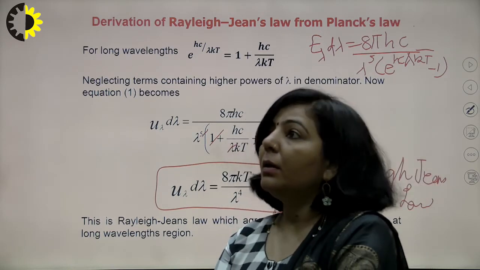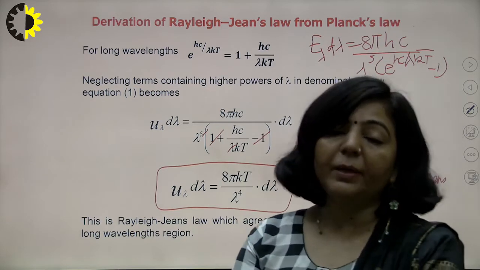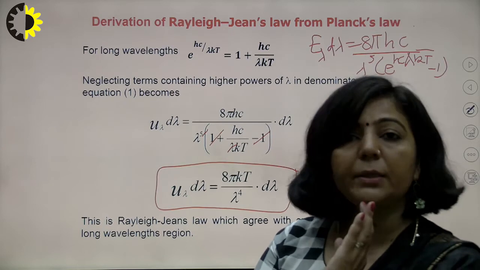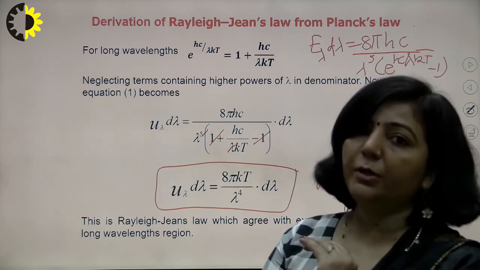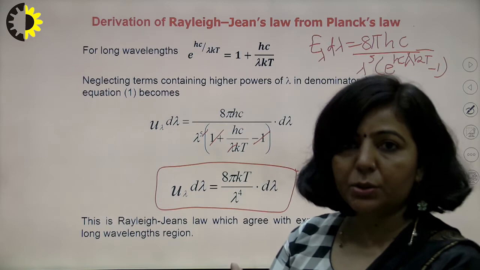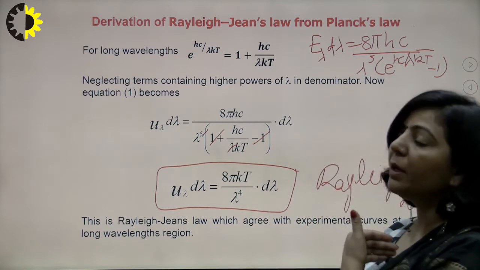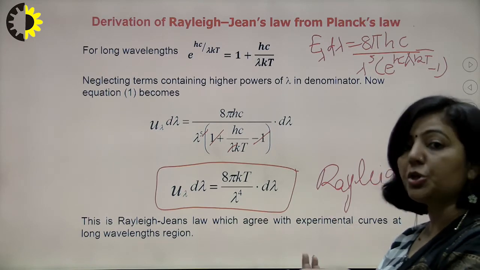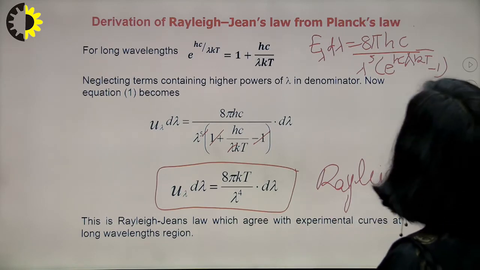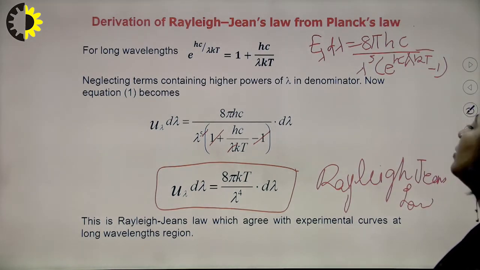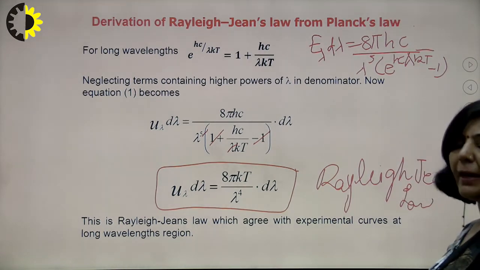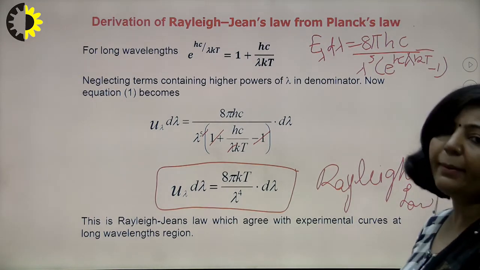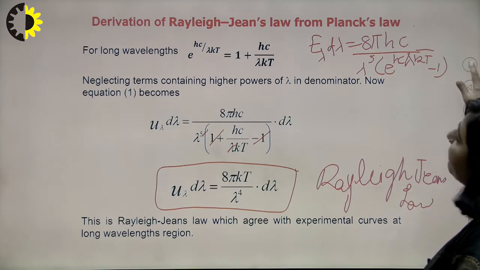The base of Planck's quantum theory is that energy can be emitted or absorbed only in the form of certain packets. There will be a discrete set of energies which can be exchanged. Energy can be absorbed only in multiples of h nu. Energy can be emitted only in multiples of h nu. So that is the main idea. So on the basis of Planck's quantum theory, you have a mathematical expression which can explain your entire black body radiation spectrum, right?